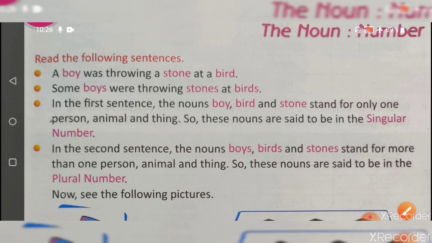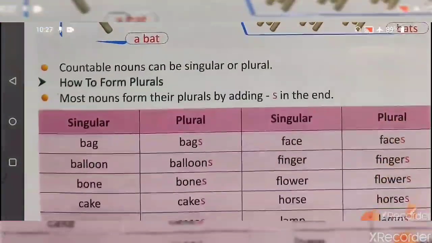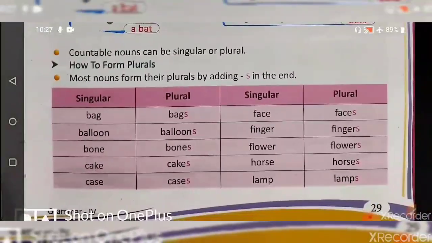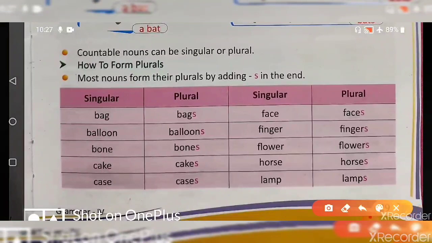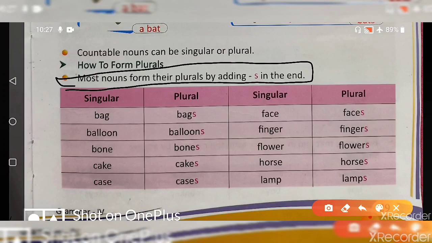Now there are some rules that we follow when we change one word into another word. Let's see. The first one is: most nouns form their plural by adding s at the end. There are many nouns that we make plural by adding only s.